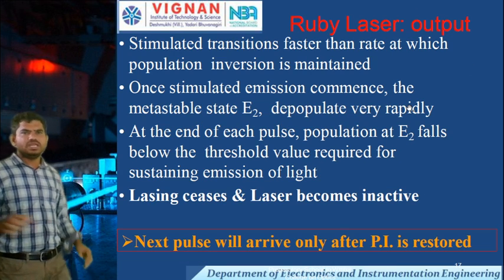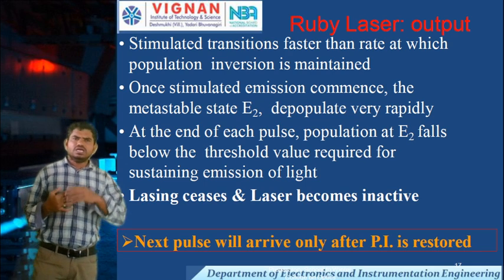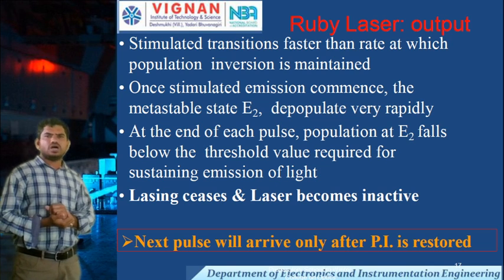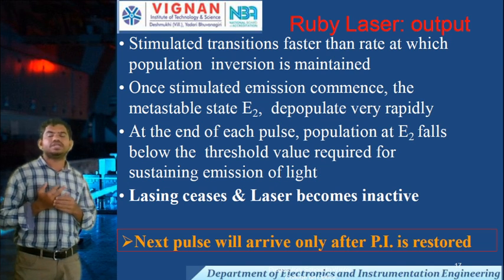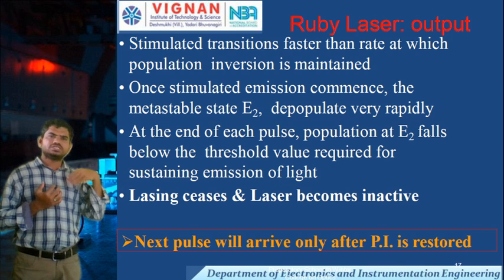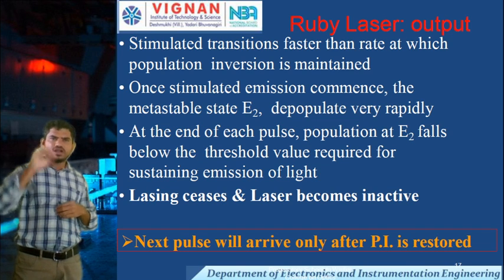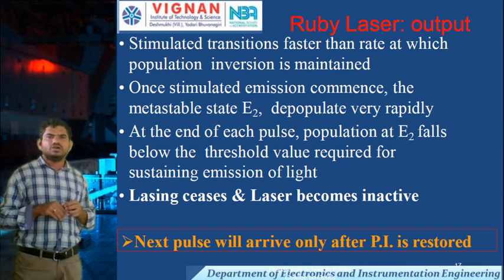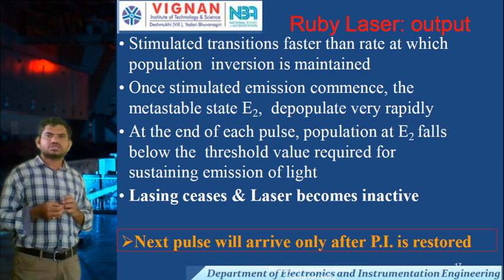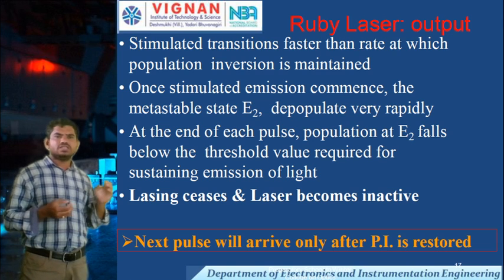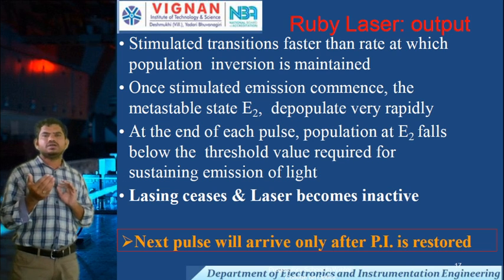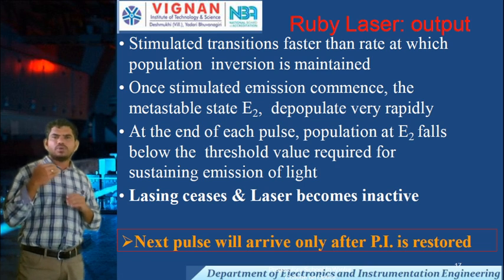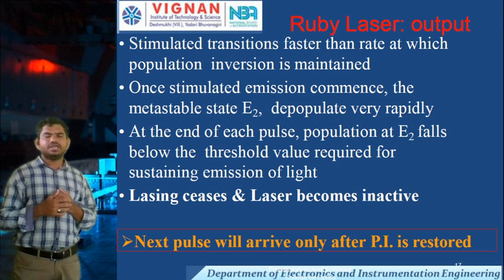Next, in ruby lasers the stimulated transition is faster than the rate at which population inversion is maintained. Once stimulated emission commences, the metastable state E2 depopulates very rapidly.